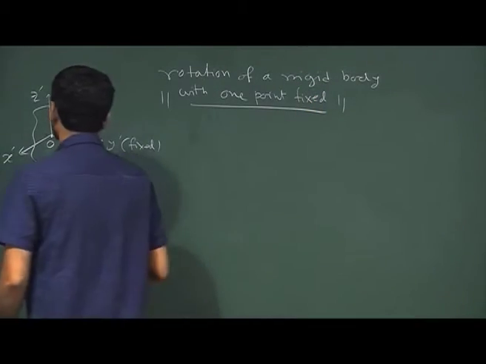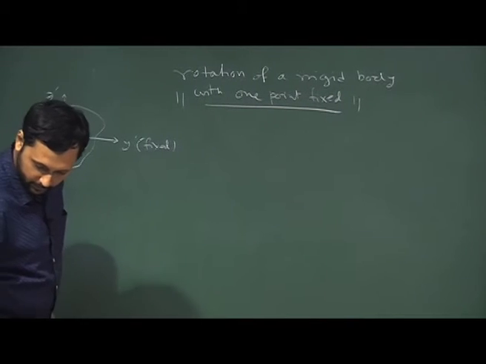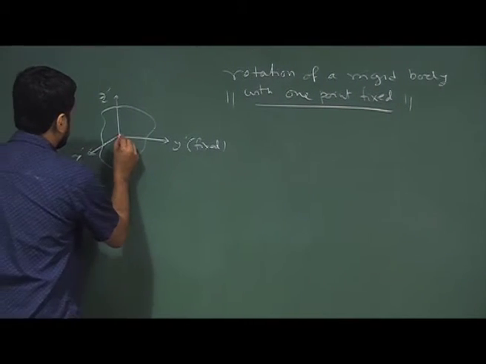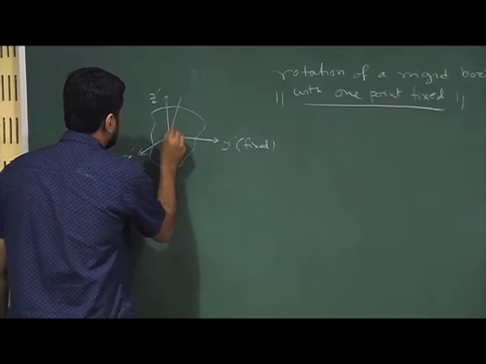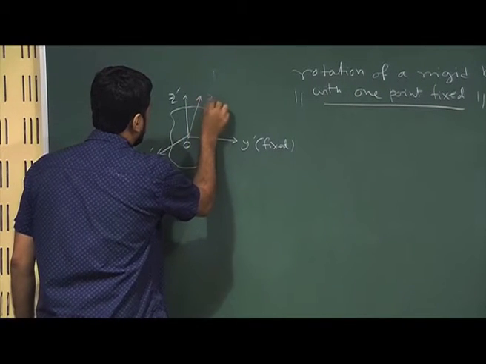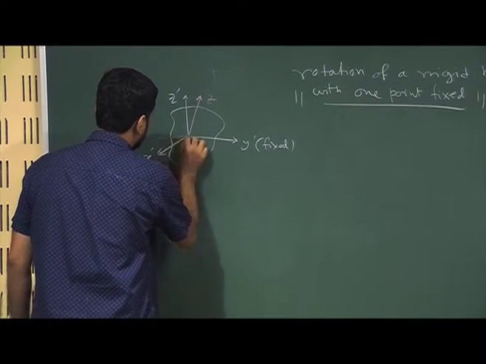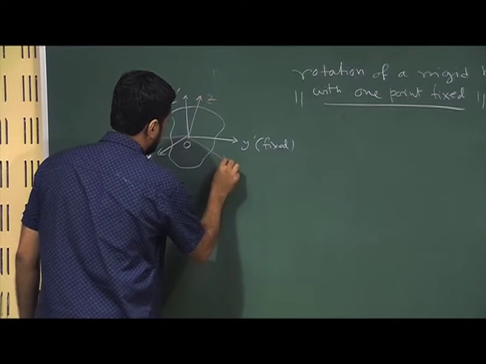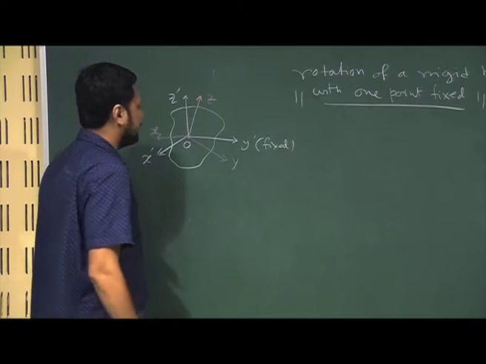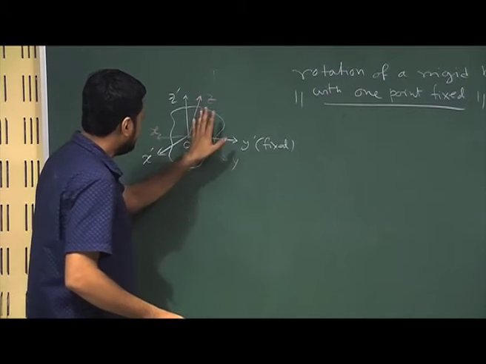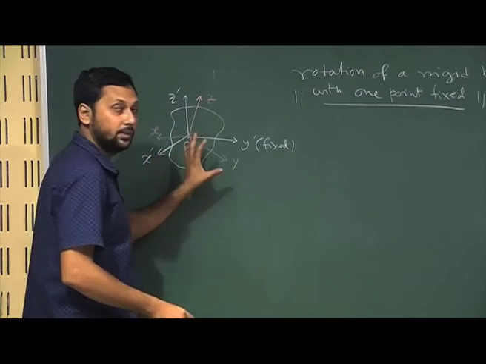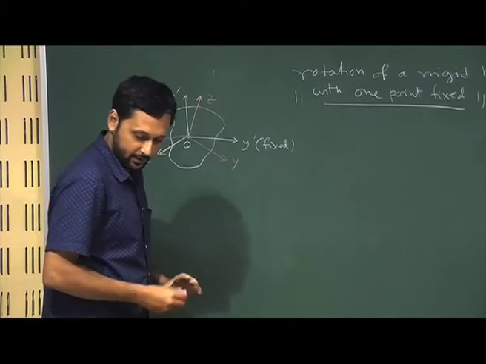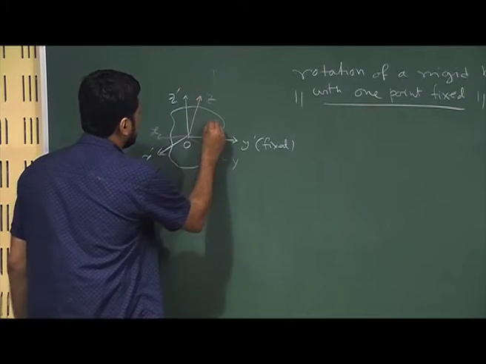So, let us assume we have z, x and y axes, and they are moving along with the rigid body.